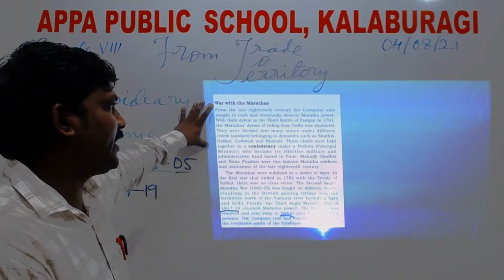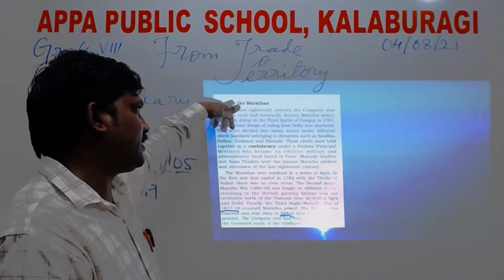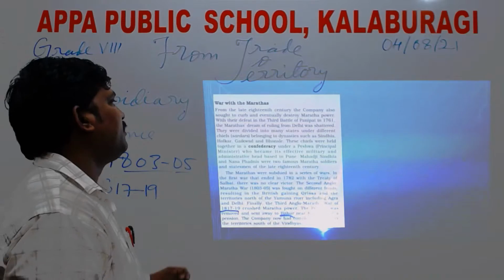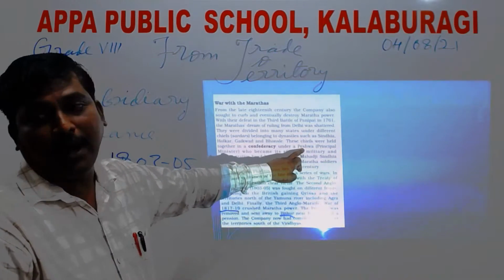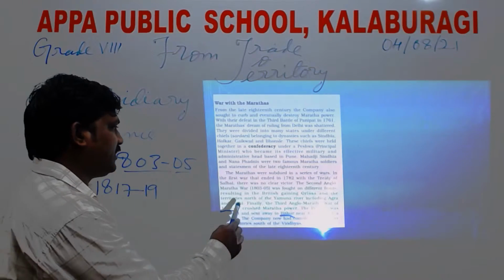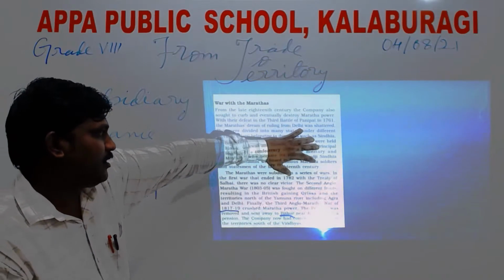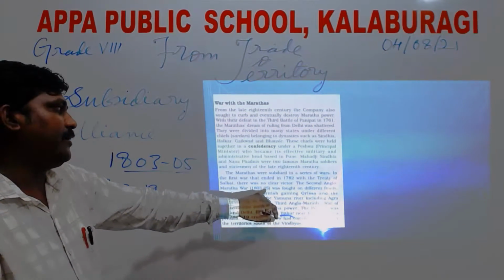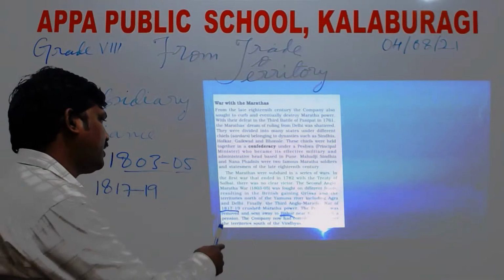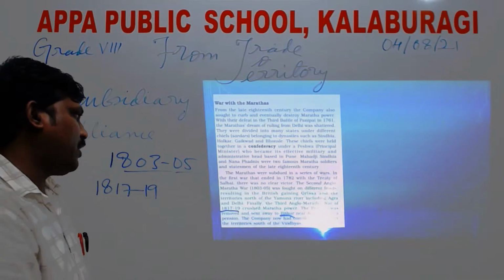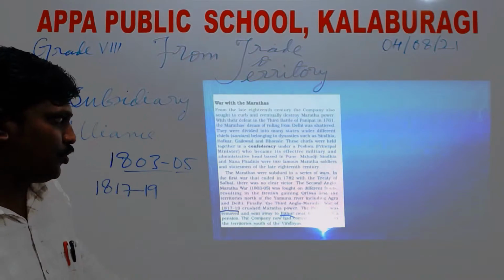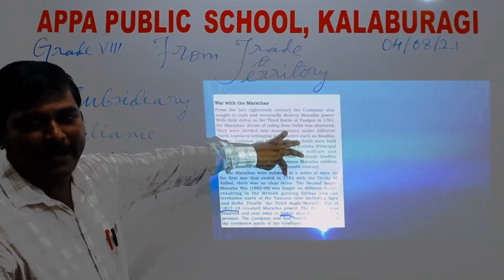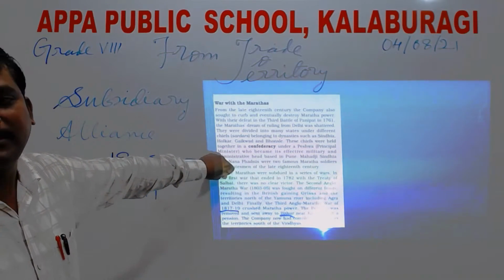So we can see here, my dear students, they had four sardars, the chief dynasties of Scindia, Holkar, Gaikwad, and Bhosle, and a principal minister, the Peshwa, to whom they reported. The first Anglo-Maratha War ended in 1782. The second started in 1803 and ended in 1805. The third, which ultimately crushed the Maratha power, was from 1817 to 1819. Please also remember the Treaty of Salbai: the first Anglo-Maratha War ended in 1782 with the Treaty of Salbai.